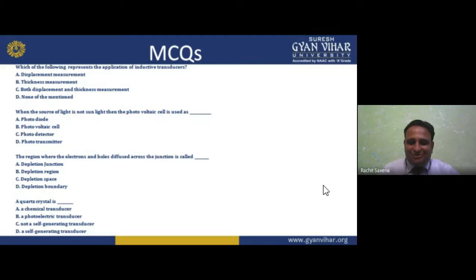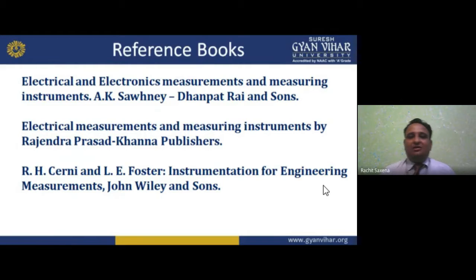Now, the three books I have here are for your reference. These are very good books: E.K. Sani, Rajendra Prasad of Khanna Publication, and R.S. Saini and Ellie Post. I took some material from all three books, and you can also refer to and read these books. They are available in our library.